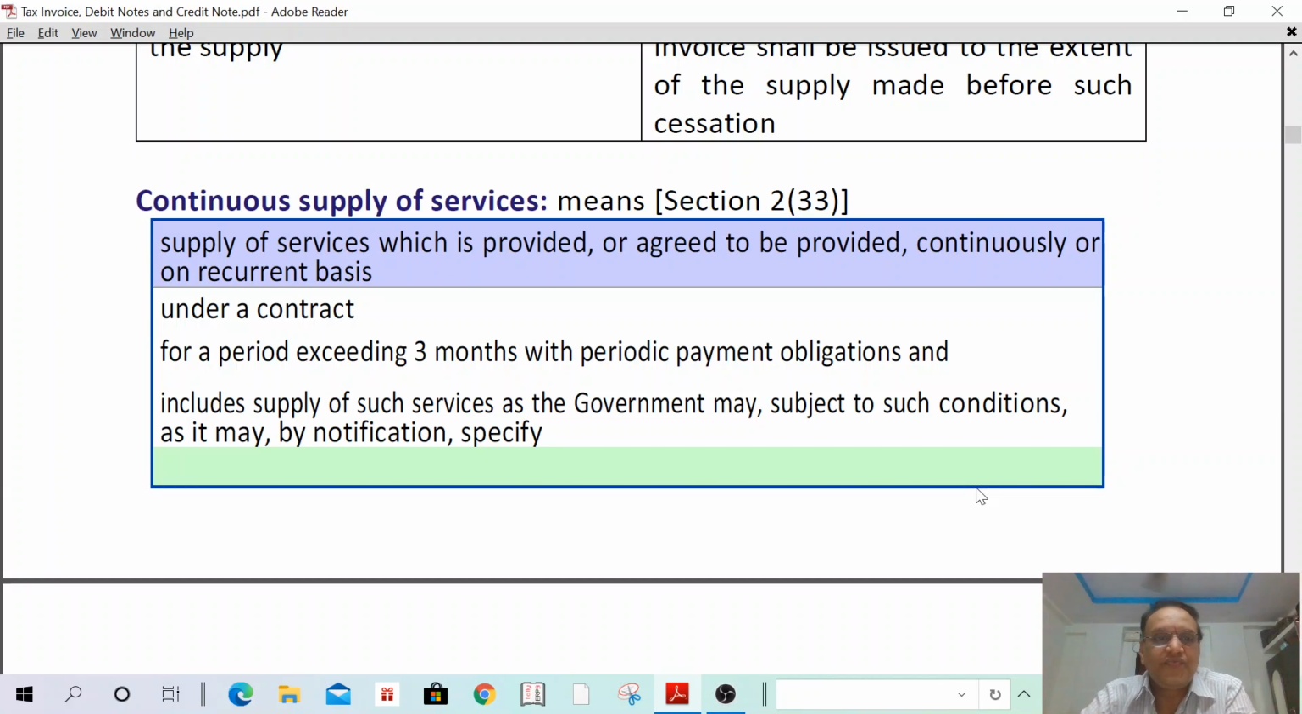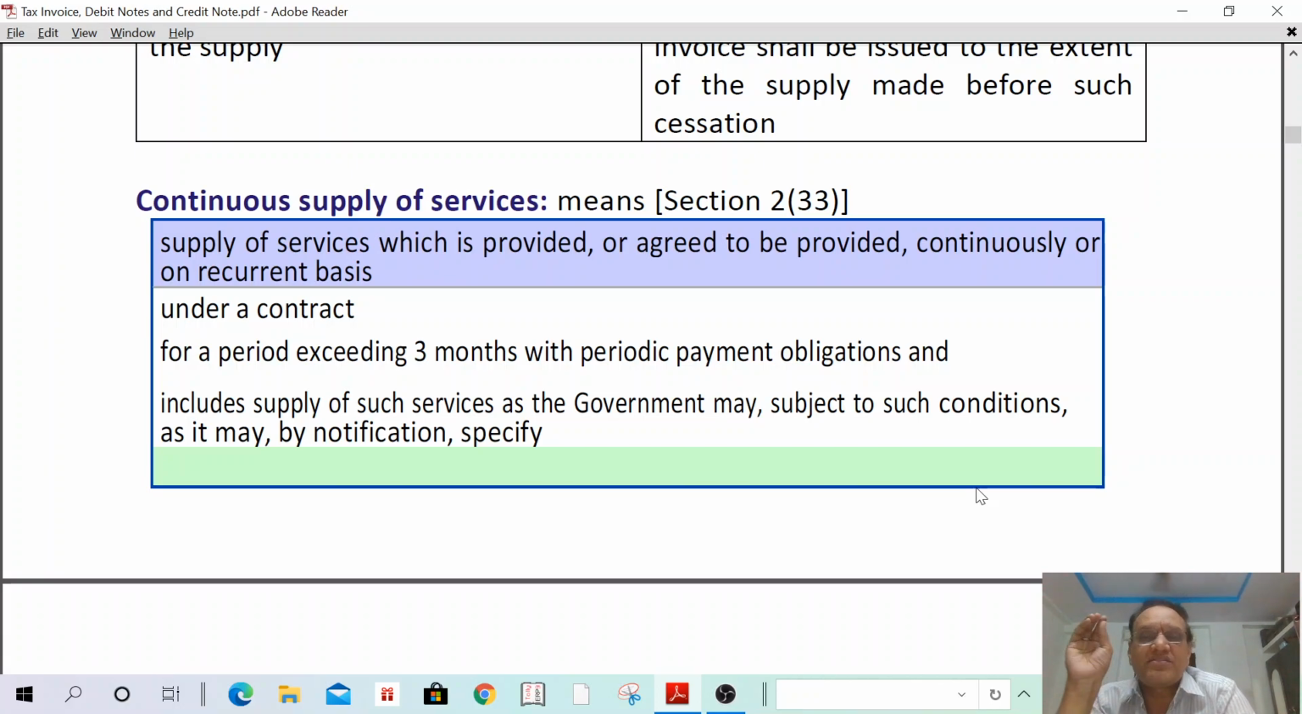I can read now. Supply of services which is provided or agreed to be provided continuously or on recurring basis, under a contract, for a period exceeding 3 months, with periodic payment obligation. That means for 1 year they have paid monthly 5,000, like that. That is periodic payment obligation, and it includes supply of such service as the government may, subject to such conditions as it may, by notification specify as a continuous supply service.